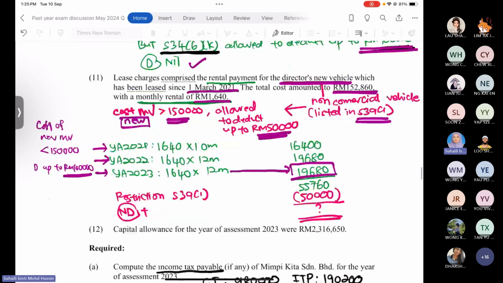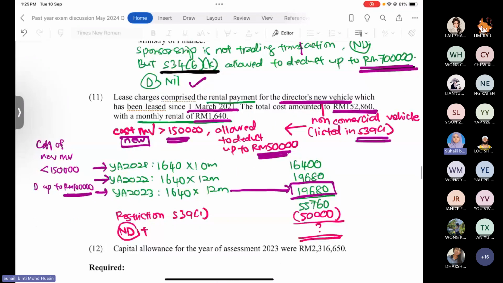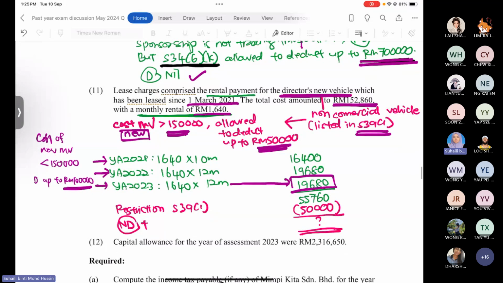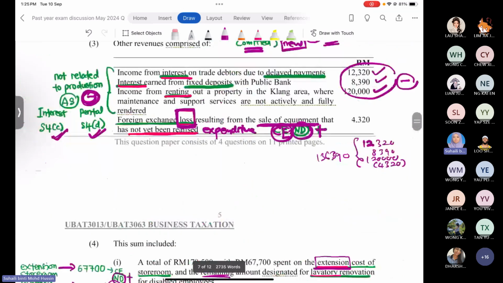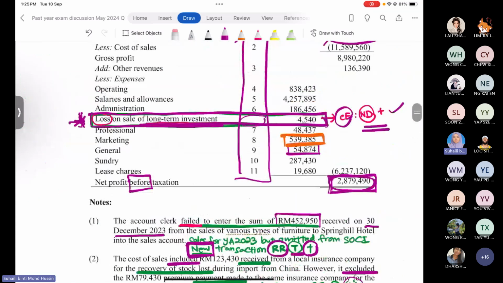For 2023, the company paid for 12 months, so 19,680 ringgit here. You can see back in the SOCI, this is the amount that appears. The same, right? 19,680. This shows that what you calculated just now is correct.